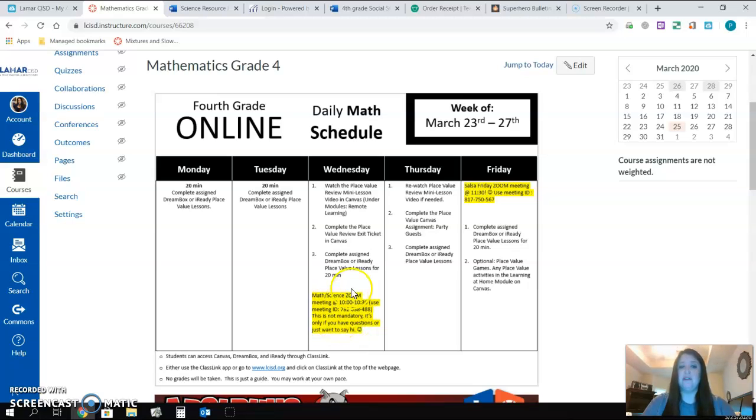I will have a Zoom available from 10 to 10:30. Use this meeting ID right here, 782-038-488. It's not required or mandatory, but that's part of my help desk hours. So if you have a question or just want to pop in and say hi really quickly, you can join with this meeting ID number anytime from 10 to 10:30, and I will be on here and available for any questions. You could also email me as well.